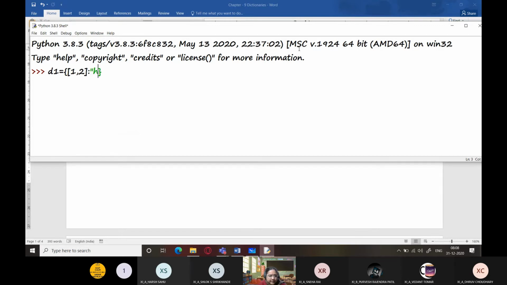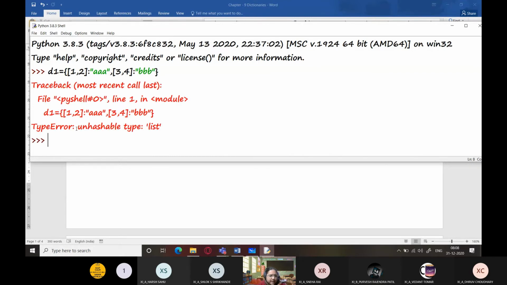List is a mutable data type. First one is this, second one is this, right? When I press enter, you can see unhashable type list, right? Because lists are what? Mutable data types. Dictionaries do not accept mutable data types over here.